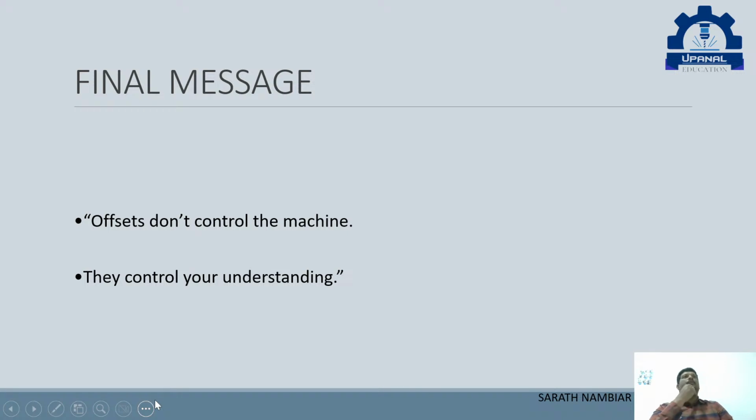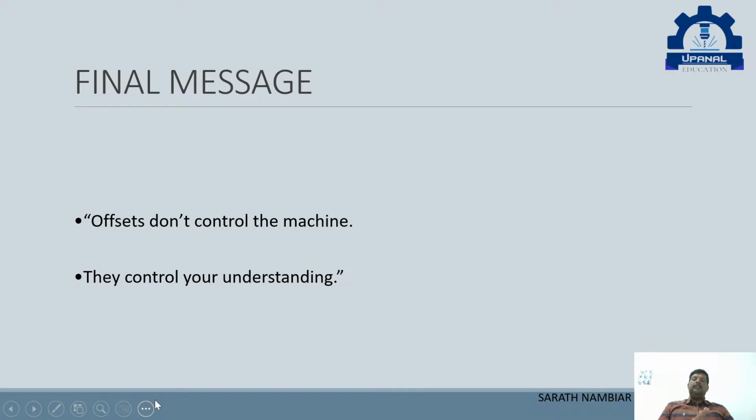So I told you we have G54, 55, 56, 57, 58, 59. Where do we use them? I told you. Now, in some of the works, we will have 5-6 pieces kept in a machine. So we will assign each job a work offset. One will be in G54, one in G55, one in G56, one in G57, one in G58, and one in G59.